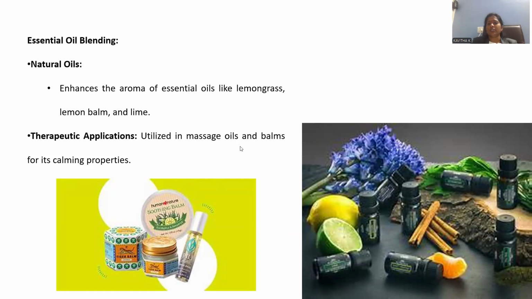Natural oils. So many oils can be manufactured starting from lemongrass. Lemon balm will be synthesized, even lime. Such aroma containing oils, balms, and gels can be manufactured starting from the cetrol. And even in therapeutic applications, whenever you are synthesizing any kind of oils, balms and aromatherapy products, in that condition we can blend with the cetrol, so that it induces a calming property, gives pleasantness, and freshness is also possible. That kind of blending property is also present for the cetrol.